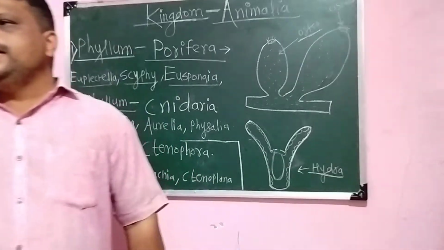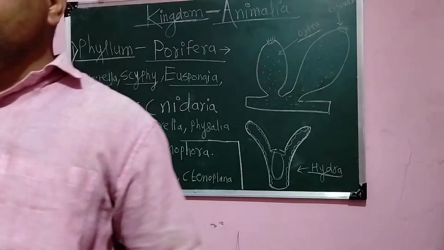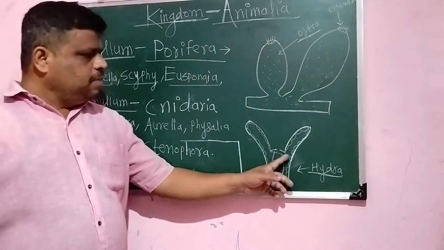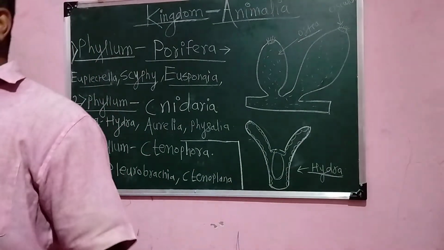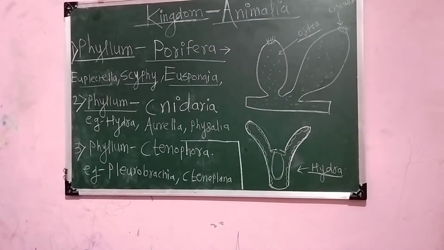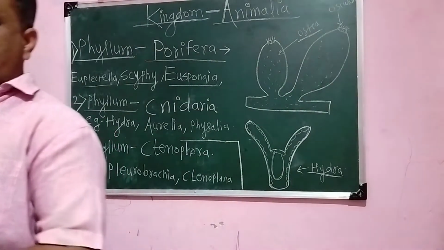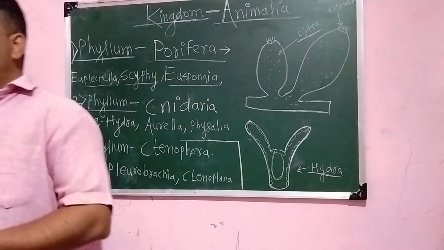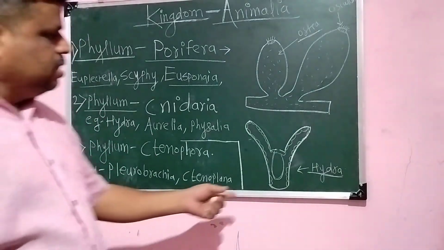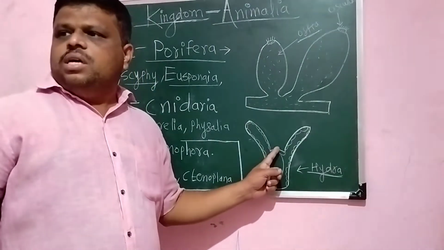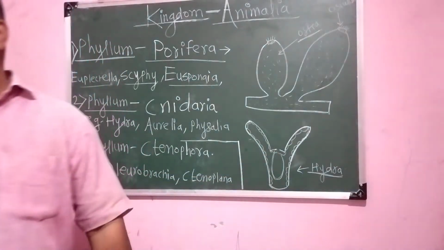These animals reproduce sexually as well as asexually. Asexual reproduction takes place by budding, and they reproduce sexually by formation of gametes. Then the most important thing is that these animals show alternation of generation.